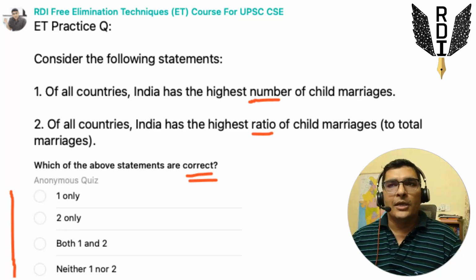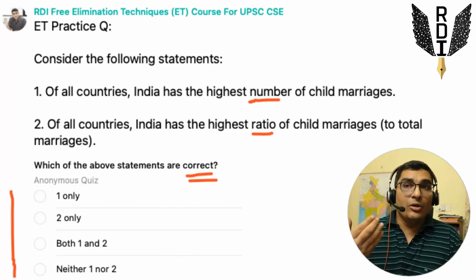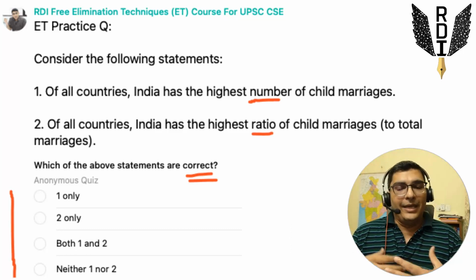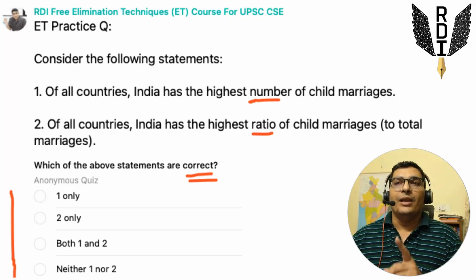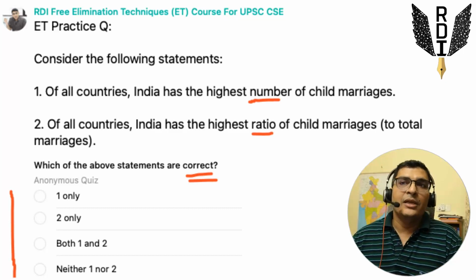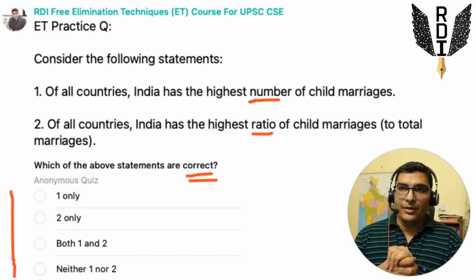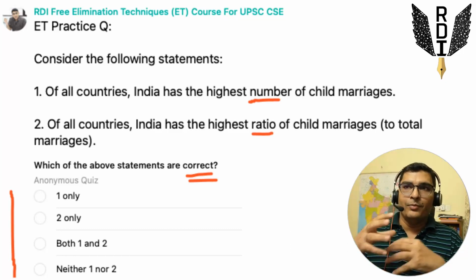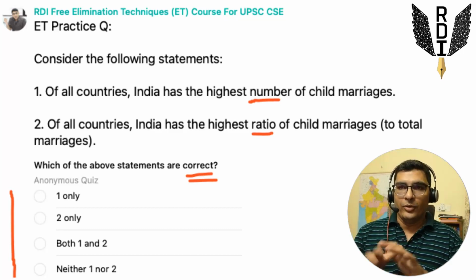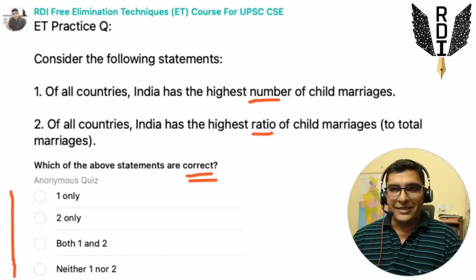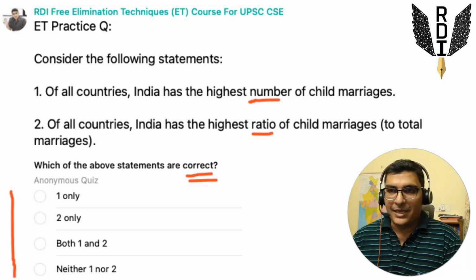So this was one of the ways in which you can approach this question. In case you solve this question correctly via any other approach, let me know in the comments. The answer to this question will be alpha, that is, only the first statement is correct. I'm not marking it on the screen with the pen, because somebody who has not solved the question would be able to see the answer just like that. But the answer to this question is alpha, that is, one only; only the first statement is correct.